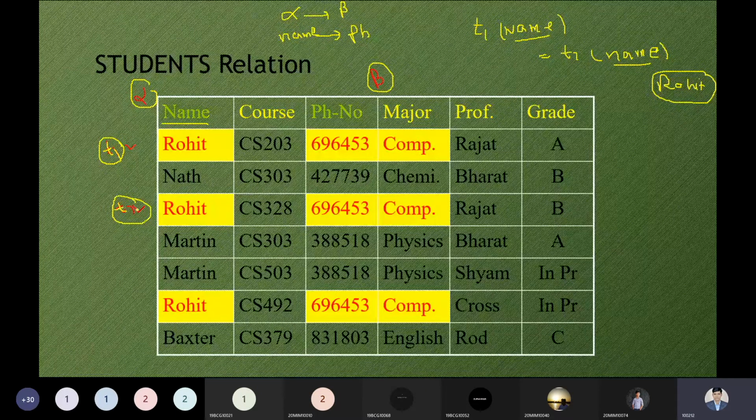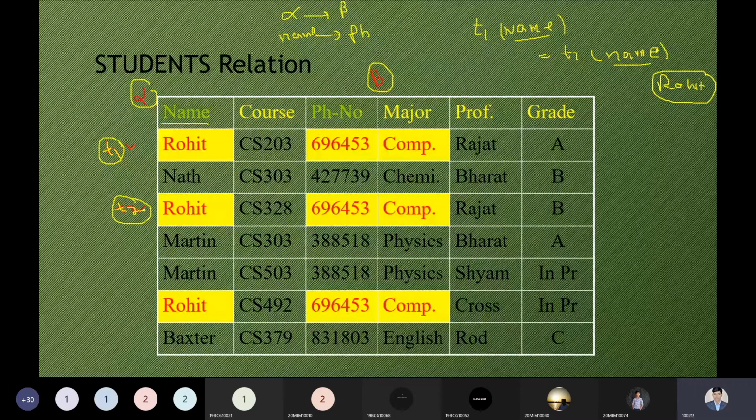Please focus properly. In relational algebra, we use the word relation instead of table, and the word tuple instead of row. That is the point to keep in mind properly while learning this.